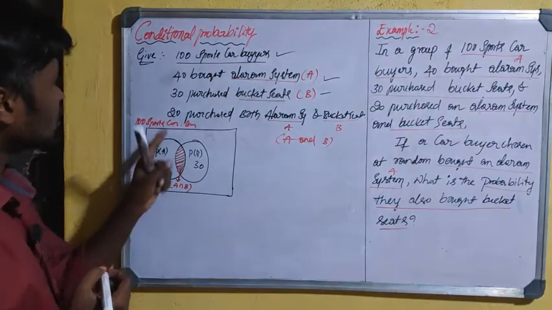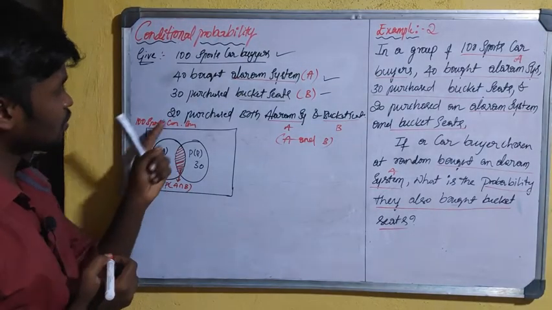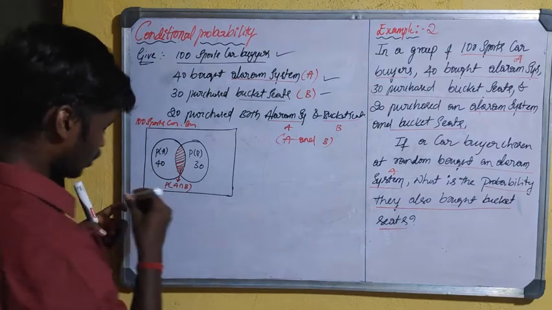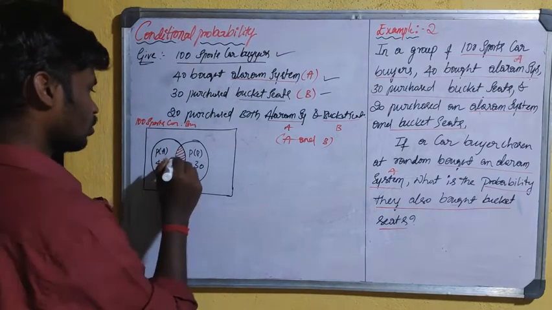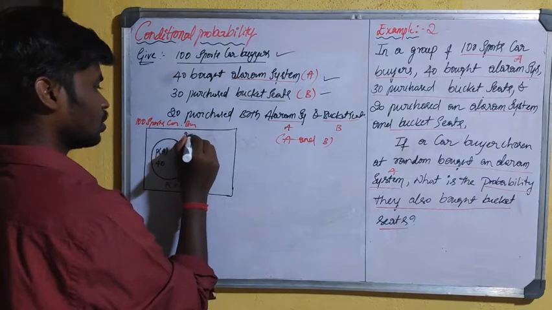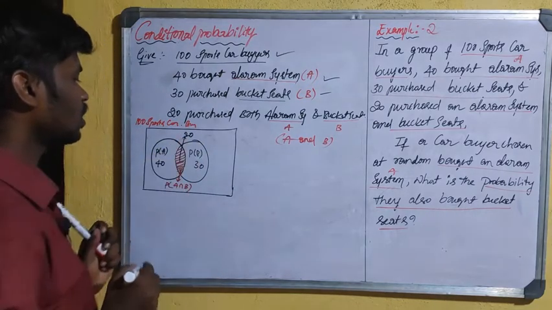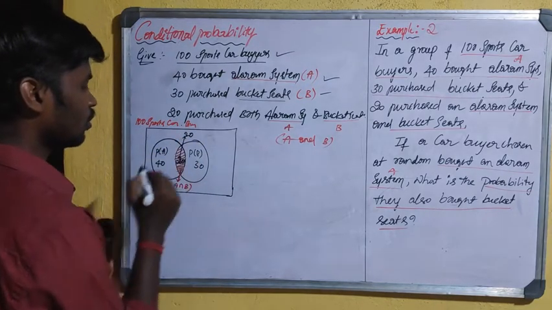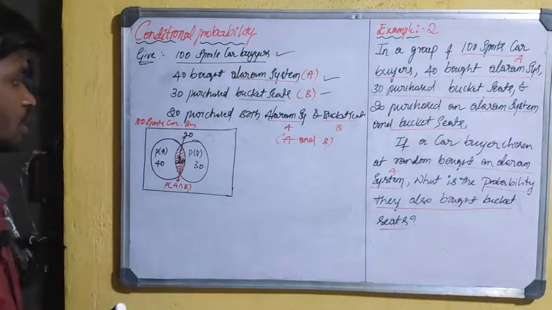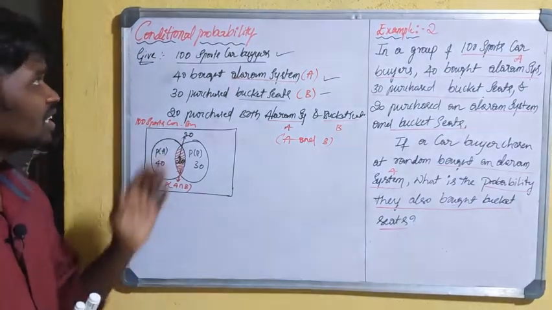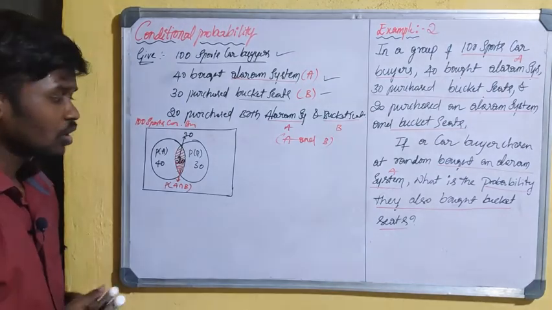So what is the total number of sports car buyers who purchase both? That is 20. So I am going to write here 20 sports car buyers. Now we have to apply the conditional probability rule.